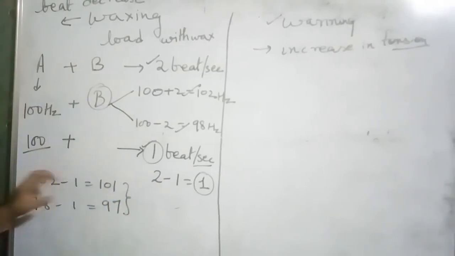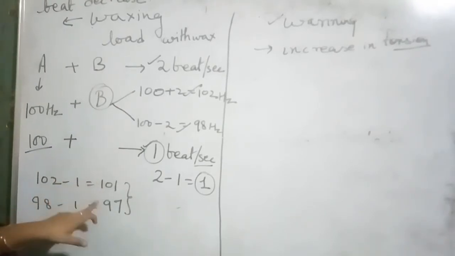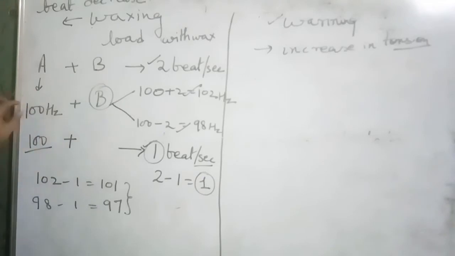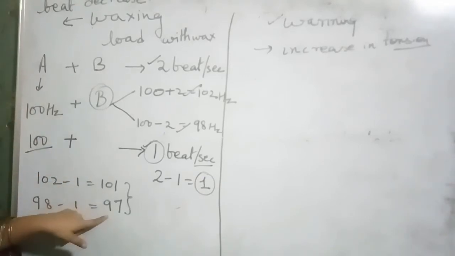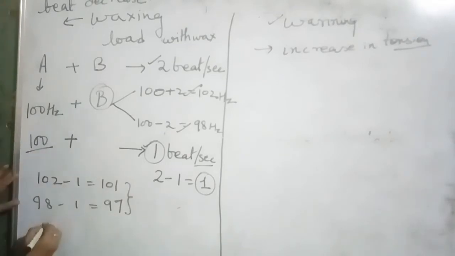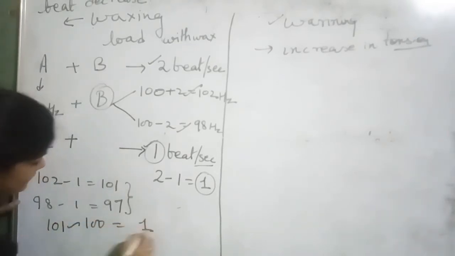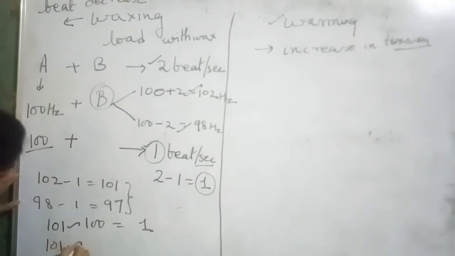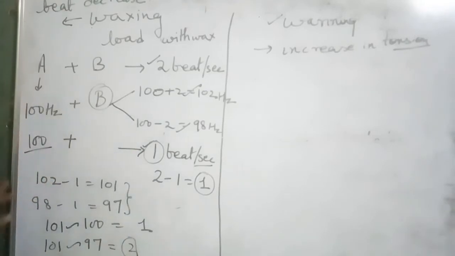Okay. Now, the resultant frequency is this. Now again, take the difference between 100 and 101, and 100 and 97. Okay. In case of 101 the difference from 100, we get 1, and 97 the difference from 100, we have 3.